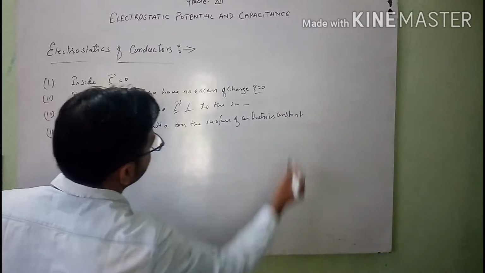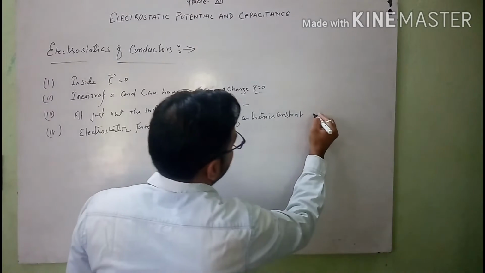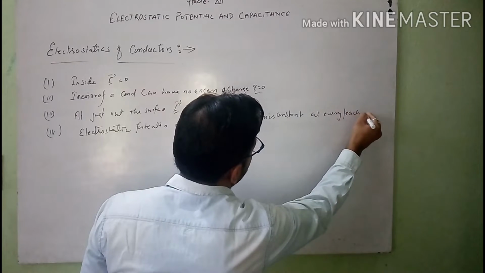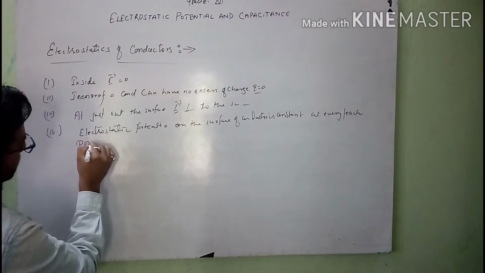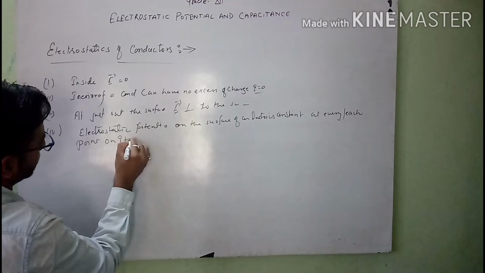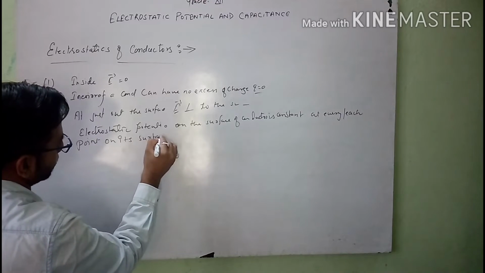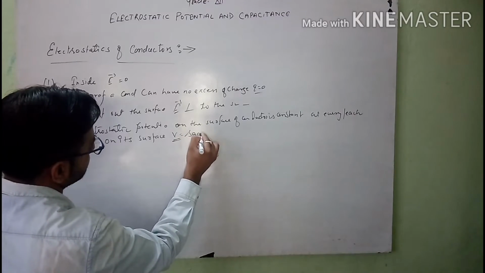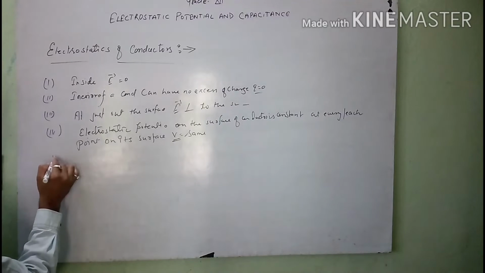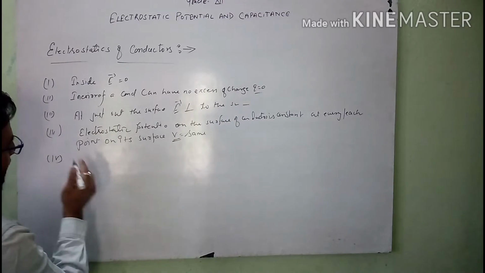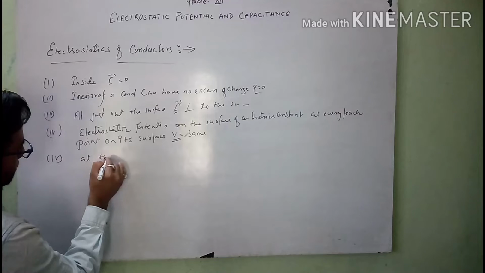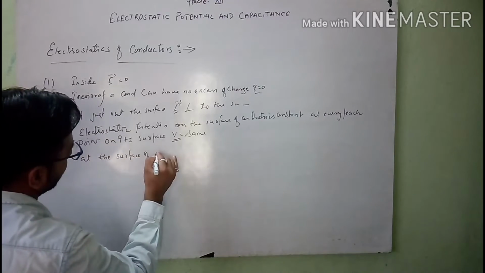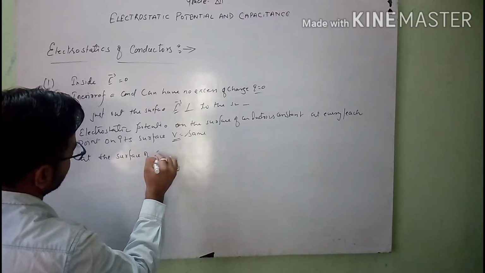So it means that at every point on its surface, the electrostatic potential remains the same. Clear? After this, the fourth one is that at the surface of the conductor,